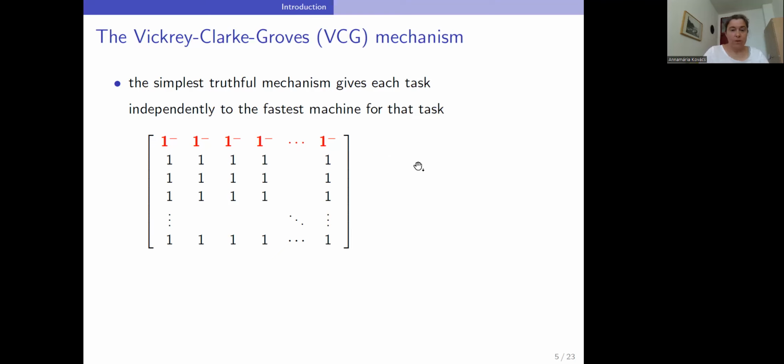So VCG is a truthful mechanism, but it has a very bad approximation ratio for the makespan objective. As you see in this lower bound instance, here it would be better to distribute the tasks equally, so evenly among the machines, but VCG allocates each task to the first machine and so achieves an approximation factor of n. N was the number of the machines.